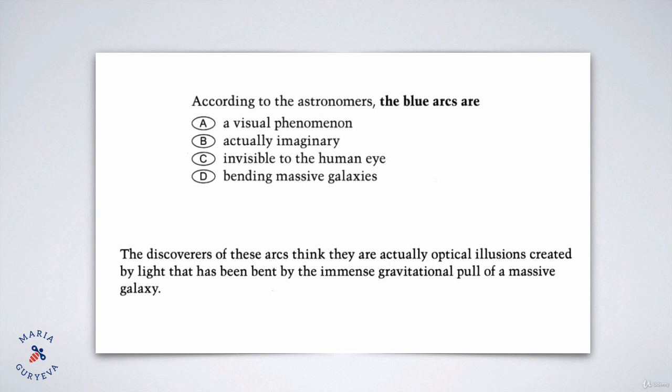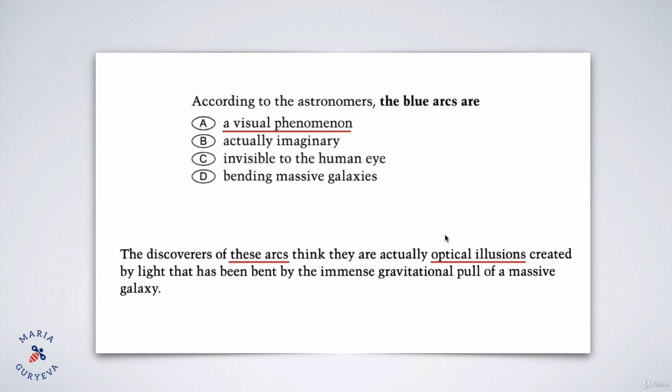If we have a closer look at the sentence, we see that they are talking about these arcs and that they are optical illusions, right? So which answer choice effectively rephrases what is written in the text? That's correct. It's a visual phenomena. Alright, so these arcs are connected to the blue arcs, right? It's the same thing. And then optical illusions is the same as visual phenomena, right? So phenomenon and illusions are synonyms. Optical and visual are complete synonyms. So this is a paraphrase of the quote from the text, alright?